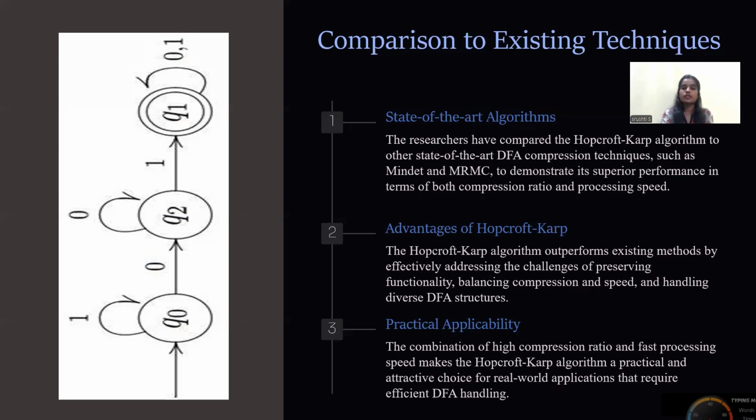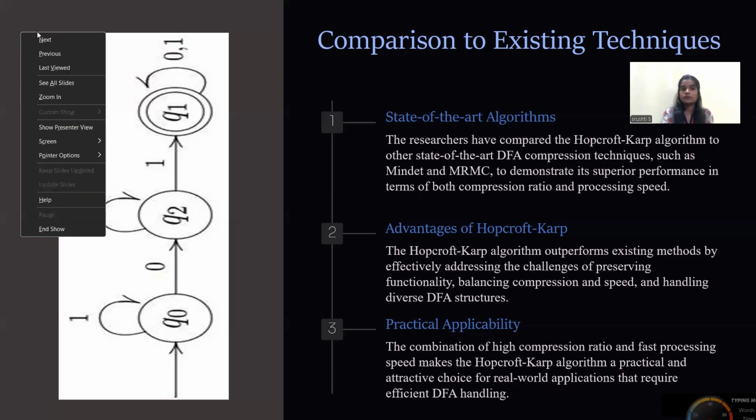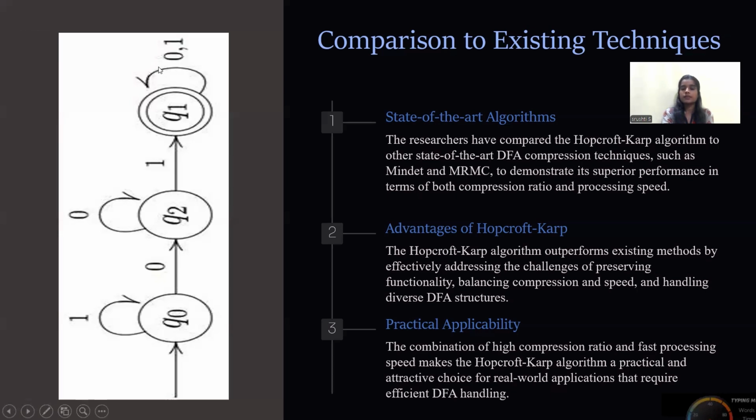Advantages of Hopcroft-Karp. This algorithm outperforms the existing methods by effectively addressing the challenges of preserving functionality, balancing compression and speed, and handling diverse DFA structures. Practical applicability. The combination of a high compression ratio and fast processing speed makes the Hopcroft-Karp algorithm a practical and attractive choice for real-world applications that require efficient DFA handling.